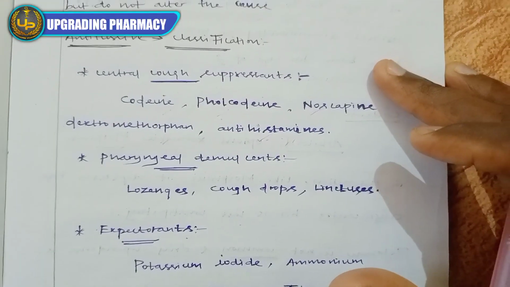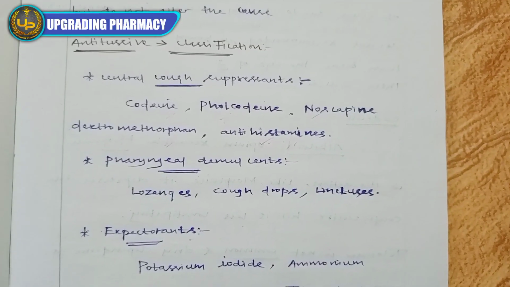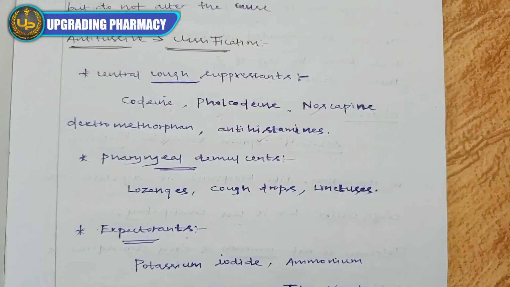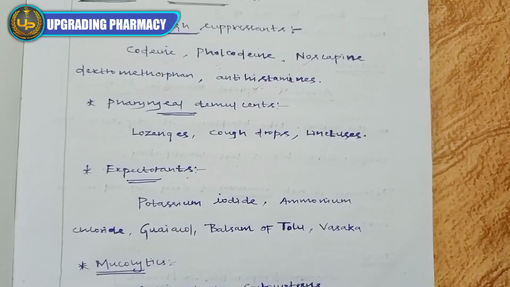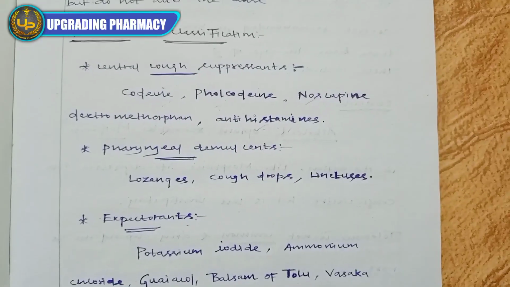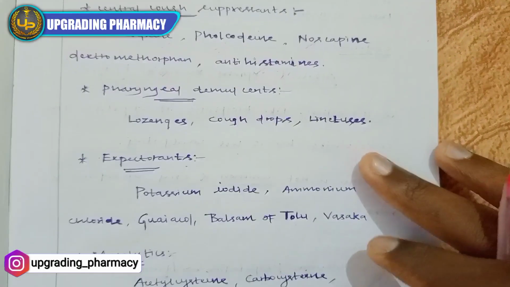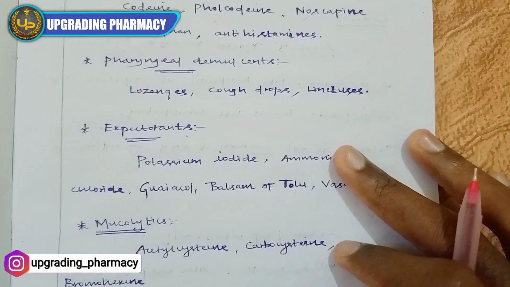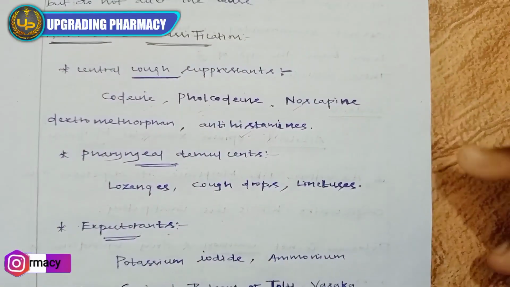Antitussives are the drugs provided for cough treatment. So what are the classifications? There are mainly four types of classification. First, central cough suppressants. Second, pharyngeal demulcents. Third, expectorants. Fourth, mucolytics. Okay, so first, central cough suppressants.